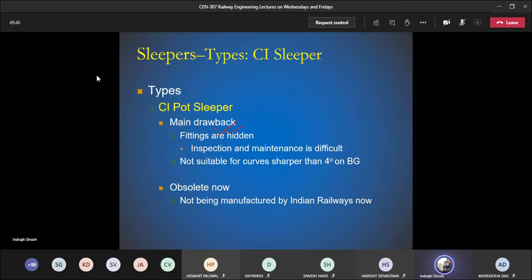loose. And it has been observed that they are not suitable for curves sharper than 4 degree in case of broad gauge. So it may be related to the curve resistances, that there is an extra amount of resistance. I could not find any solid justification for this, but you people can search for it. But it has been observed that if the curve is sharper than 4 degree in case of broad gauge, we cannot go for the use of cast iron pot slipper. So it is obsolete now, not being used, not being manufactured by Indian Railways.